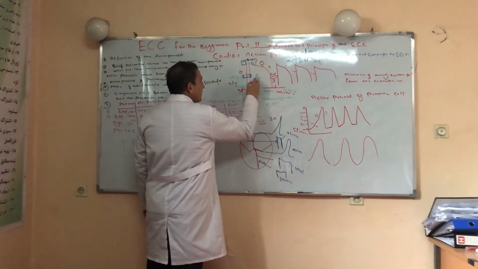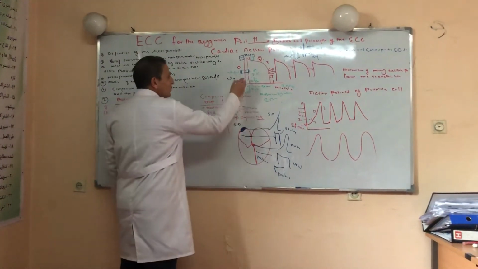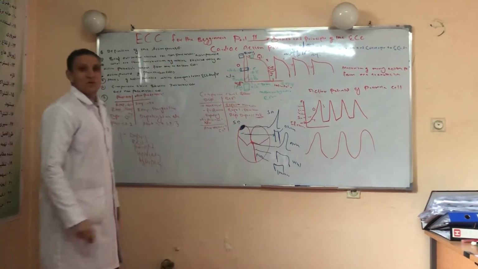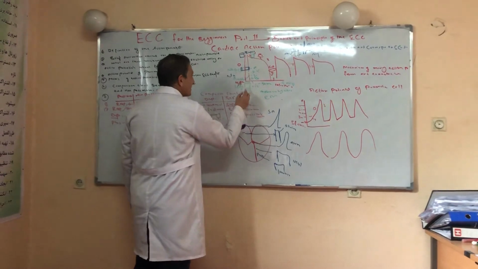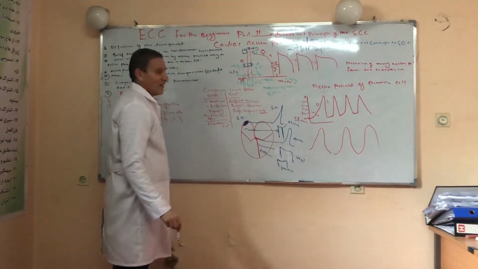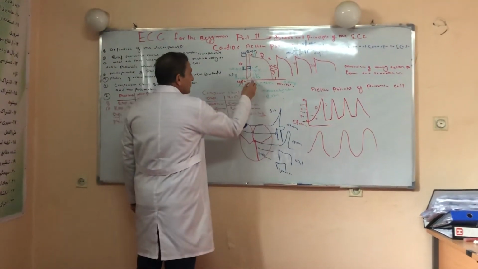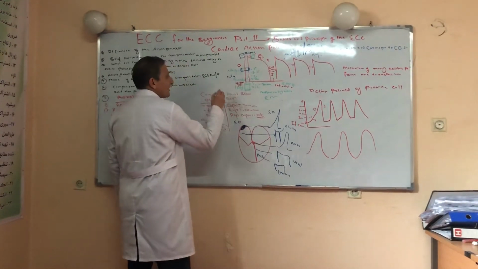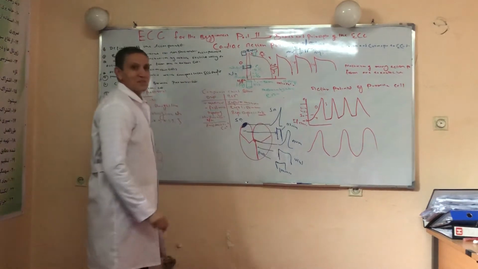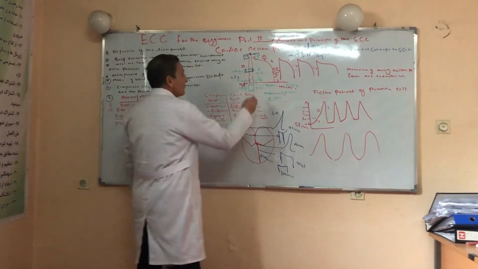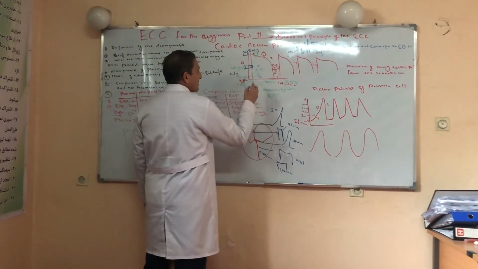This minus 5 millivoltage leads to stimulation of the leaky potassium channels, and potassium moves from inside the cell to the outside. As potassium moves out, this minus 5 millivolt becomes more negative, becomes minus 30.